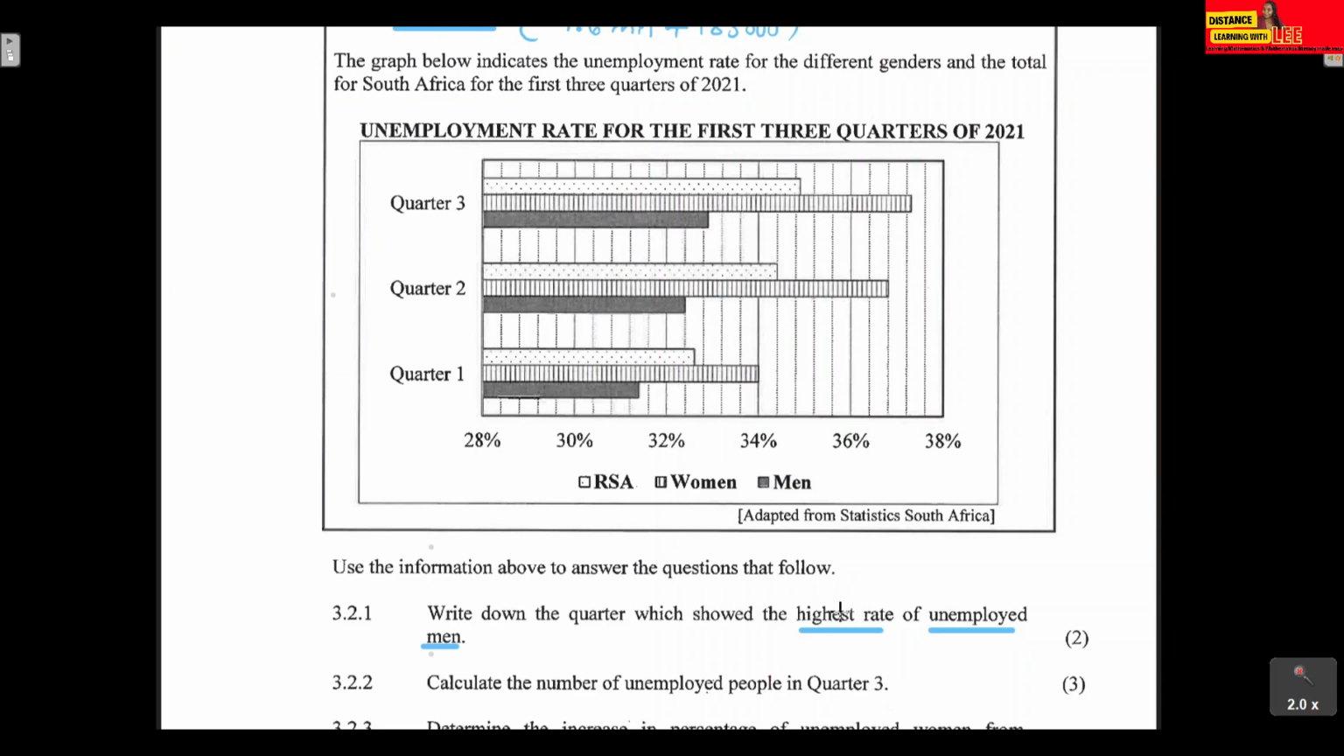Okay, so you want the highest rate of unemployed men. We want to determine the quarter that has the highest rate of unemployed men. So we're going to check here. Where do we have the highest rate of unemployed men? We see that it's there at quarter 3. Quarter 3 has the highest rate of unemployed men, so we're going to write that down.